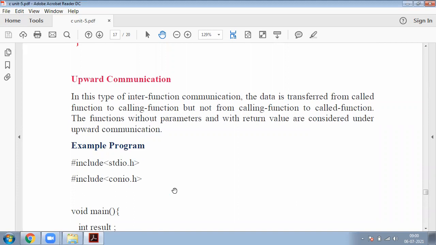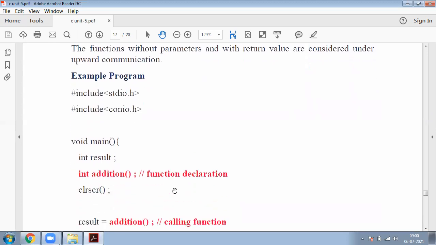In downward communication, data is transferred from calling function to called function. But in upward communication, data is transferred from called function to calling function, not from calling function to called function. Functions without parameters and with return values are considered under upward communication. Simply, this is the reverse of downward communication. This is the simple example which demonstrates upward communication.